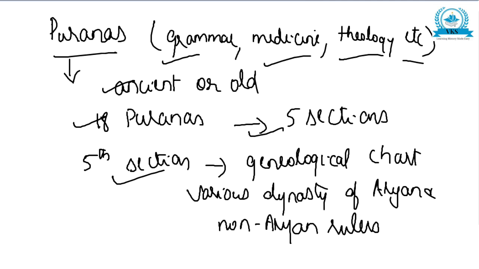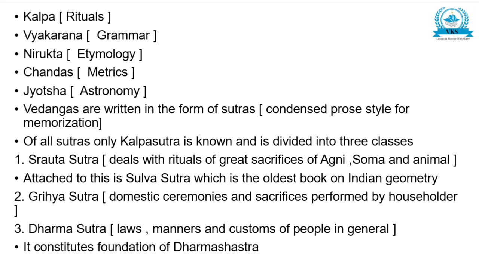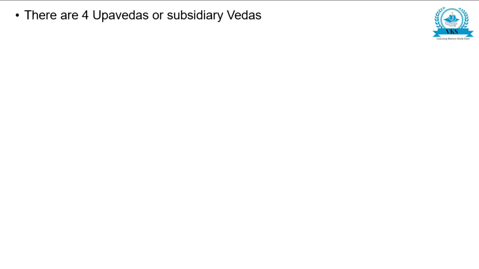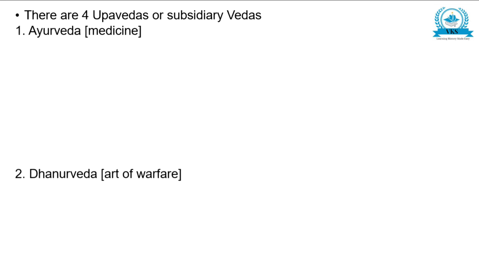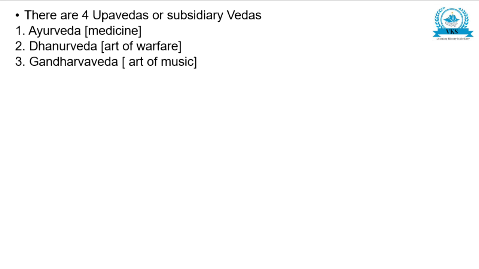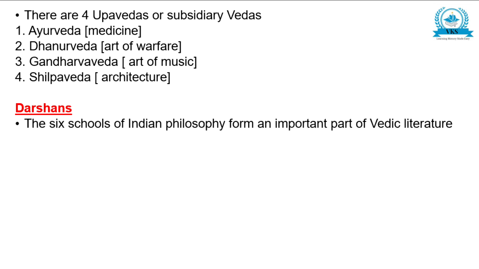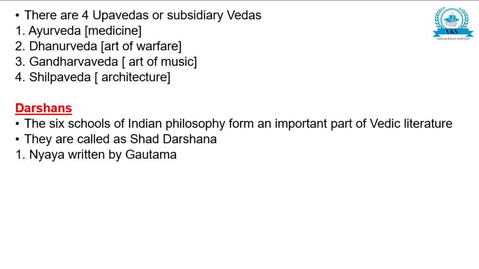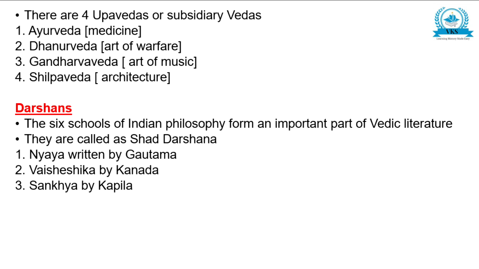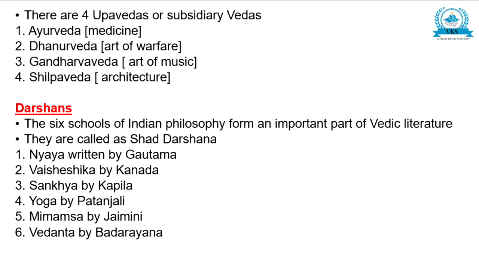Let us just see the points which we have studied till now. There are four Upavedas or subsidiary Vedas: Ayurveda medicine, Dhanurveda art of warfare, Gandharva Veda art of music, Shilpa Veda architecture. Now darshans, the 6 schools of Indian philosophy, form an important part of Vedic literature. They are called as Shad Darshana: Nyaya, written by Gautama, Vaisheshika by Kanada, Sankhya by Kapila, Yoga by Patanjali, Mimamsa by Jaimini, and Vedanta by Badrayana.